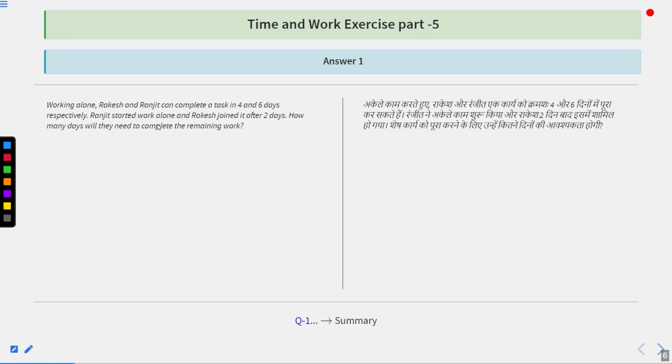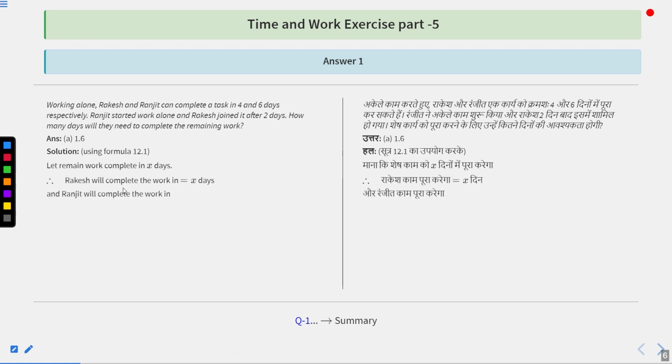So working alone, Rakesh and Ranjit can complete in 4 days and 6 days respectively. Ranjit started work alone and Rakesh joined after 2 days. So we have to find how many days will they need to complete the remaining work. So we are going to use formula 12.1. Let us suppose the remaining work is completed in X days. Therefore Rakesh will complete the work in X days, because Ranjit started work and Rakesh joined it after 2 days. Or we can say Rakesh worked on that work for X days only.